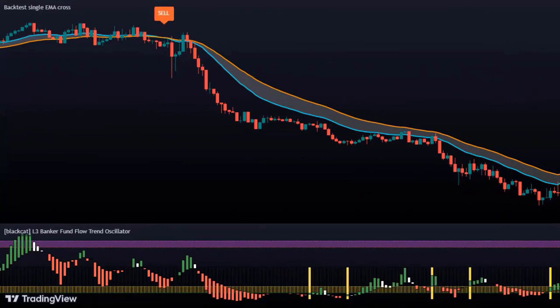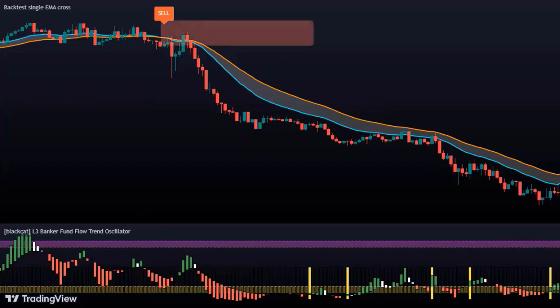The second condition is that the price should be below the crossover line, and this condition is also met in this case. Next, we need a red candle to appear, which has happened here. After that, we need to check the value in the banker's fund flow indicator. In the previous buy case, we were looking for a value above 80, but in this case, we need the value to be below 20 in fund flow, which is also met in this case.